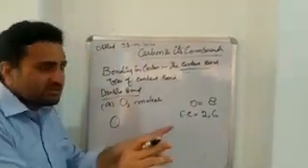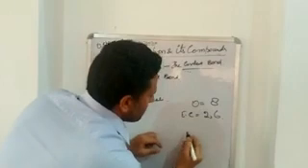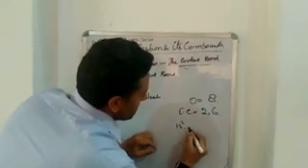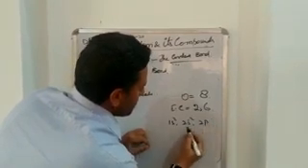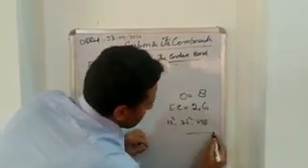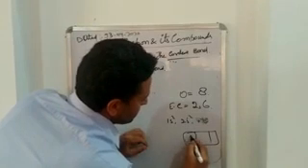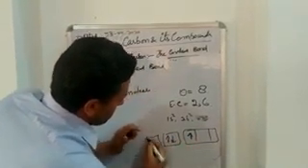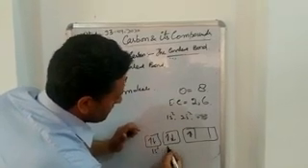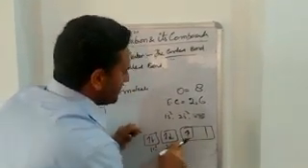Let's see the arrangement within the atom. This is 1s2, this is 2s2, this is 2p.